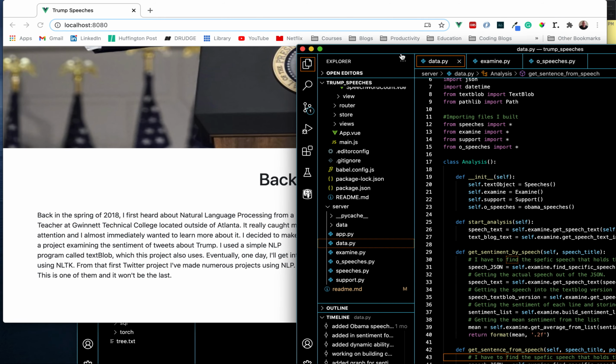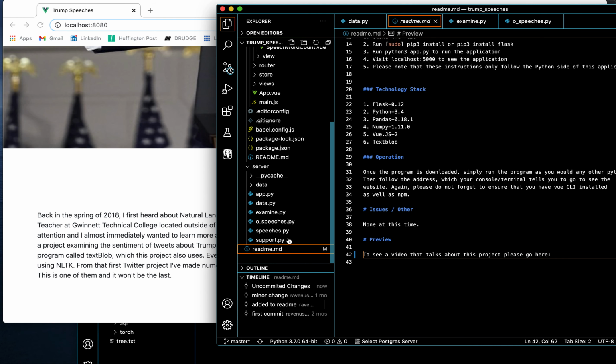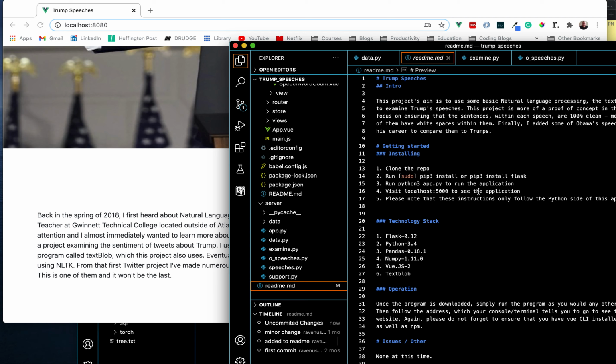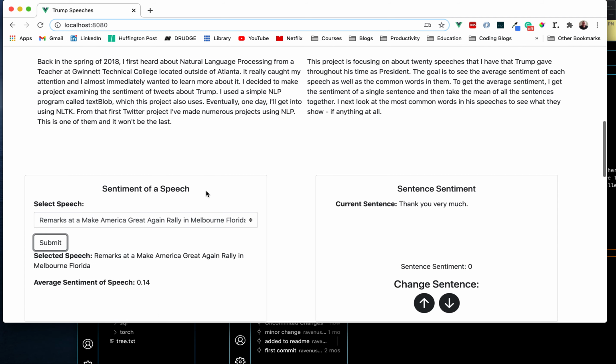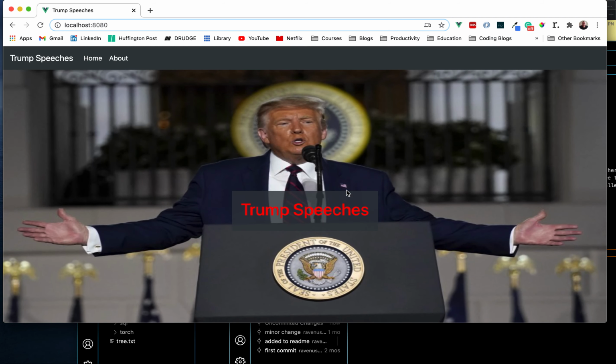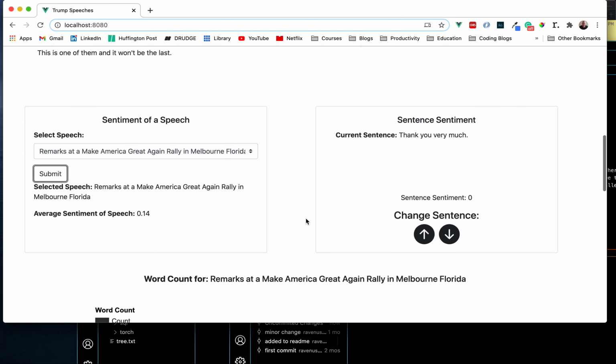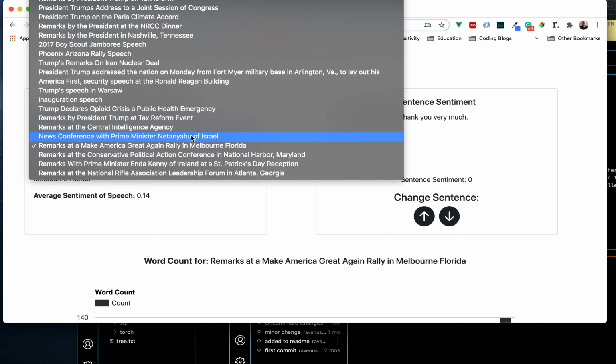If I look real fast at the README, let's see if I include that. No, I don't include the link in this one about where I got the speeches. But here's the site. We start up here. It has the header, the background about what I was trying to do with this project. And here you can select a speech.